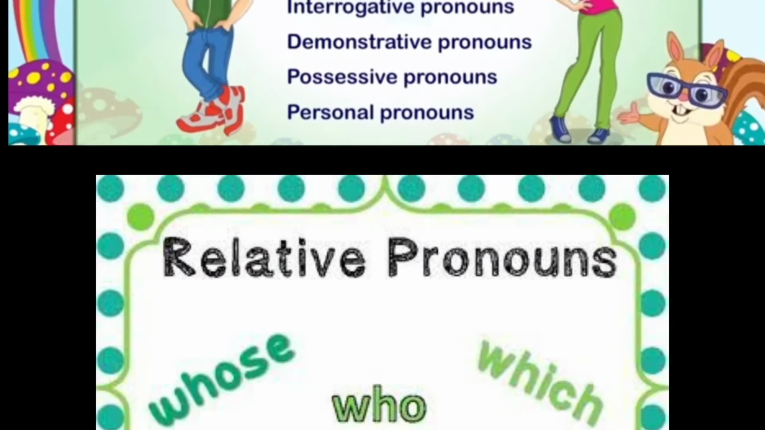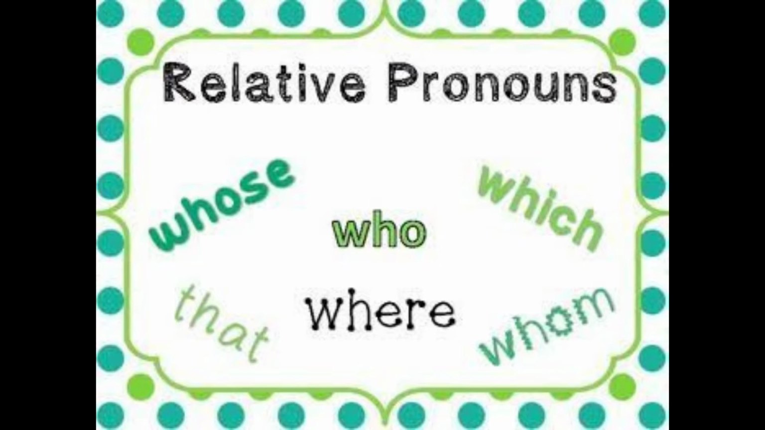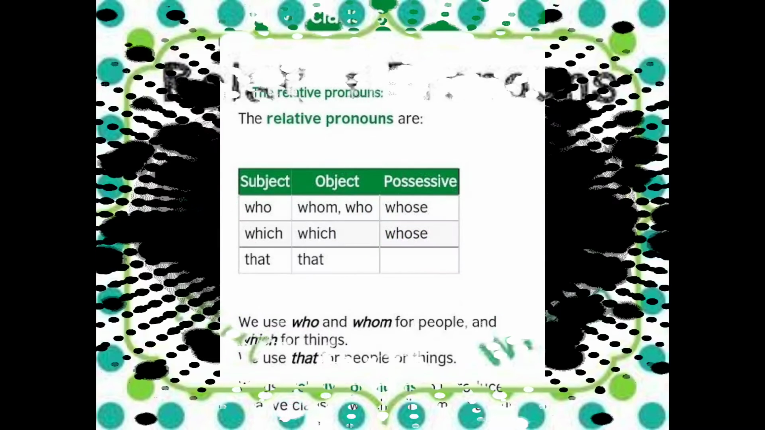First, let's see relative pronoun. What is meant by relative pronoun, children? Look at the picture, children. In this picture, you can see some words like whose, that, who, where, which, whom. These are known as relative pronouns. Let's see the explanation of relative pronoun now.